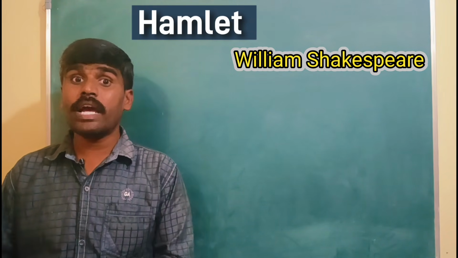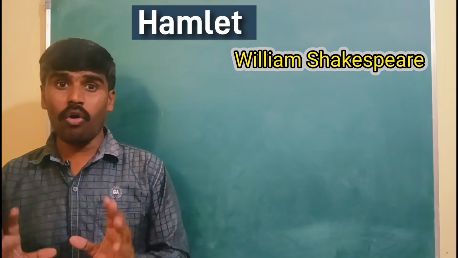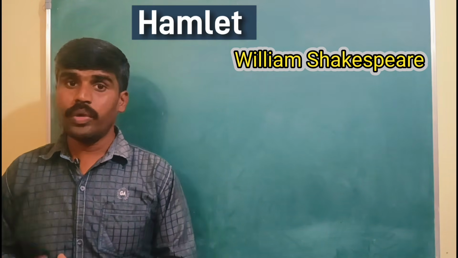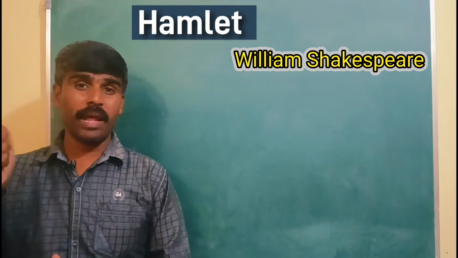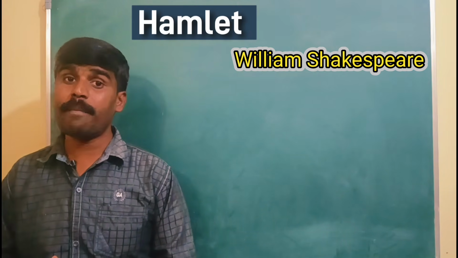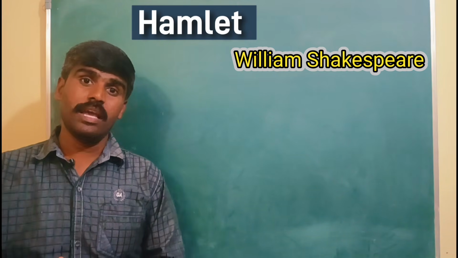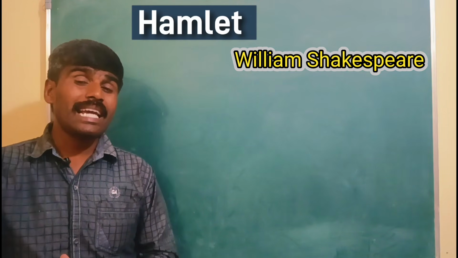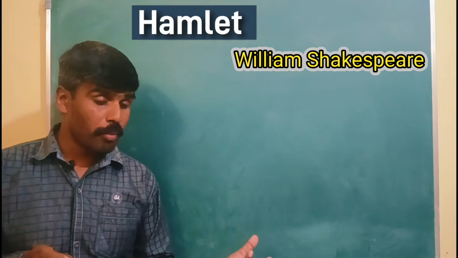When they are about to die, Laertes reveals all the conspiracies planned by King Claudius. When he hears about plan A, plan B conspiracies, Prince Hamlet stabs Claudius, and he also forces King Claudius to drink that poisoned wine.